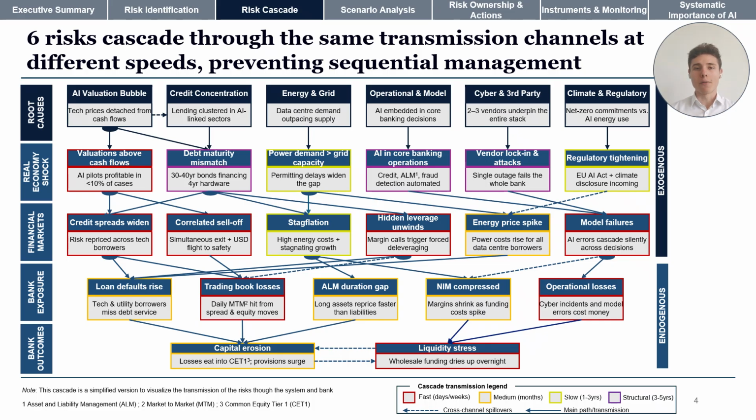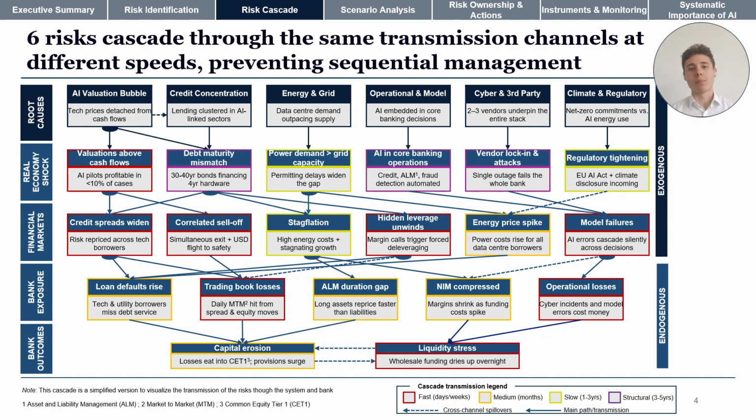And they all converge into the same 2 outcomes: capital erosion and liquidity stress. Look at the feedback arrows between them. When capital is eroded, wholesale funding dries up faster, which then deepens the stress further. That loop is what turns a bad quarter into a crisis.